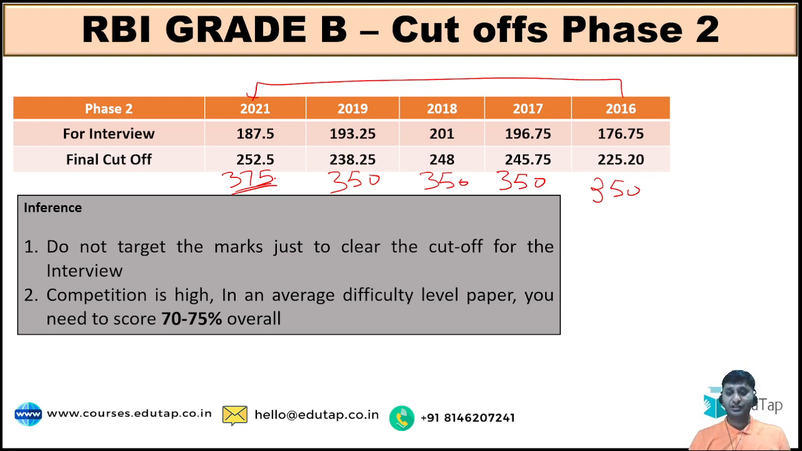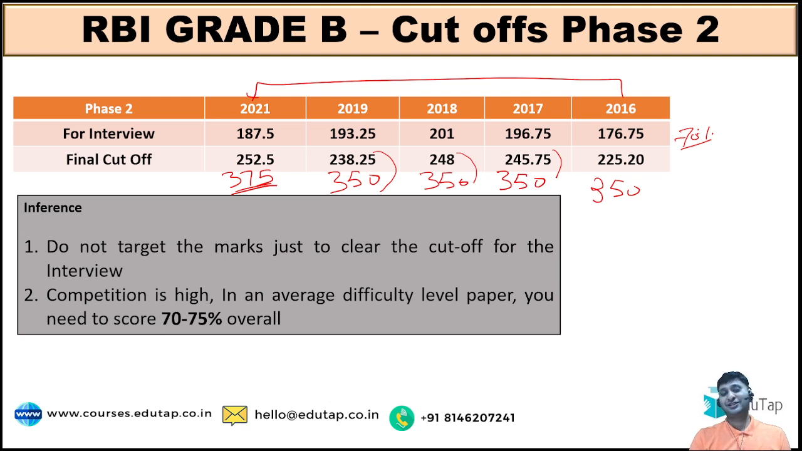Now, if you see this 245 out of 350 or 248 out of 350 or 238 out of 350, this is almost like 70% of the total marks. Now, 70% marks in a competitive exam where there is an objective plus subjective pattern, it's not easy. It's not easy to score. So the cutoff is not going high because in the exam competition is high. Competition is even higher in the IIT JEE paper. Competition is even higher in the NEET paper, but the cutoffs there are hardly 50%.